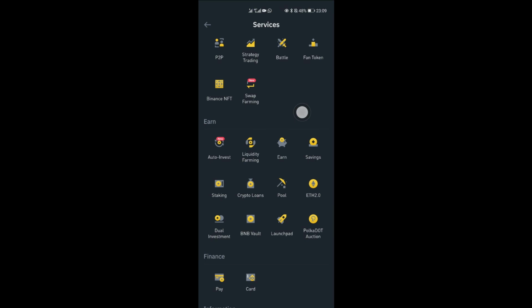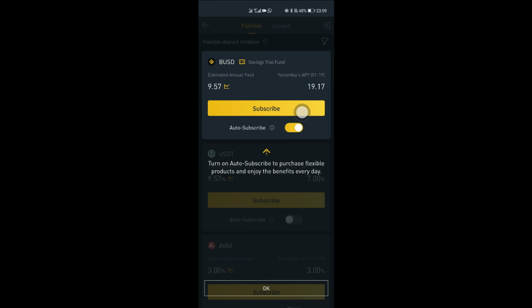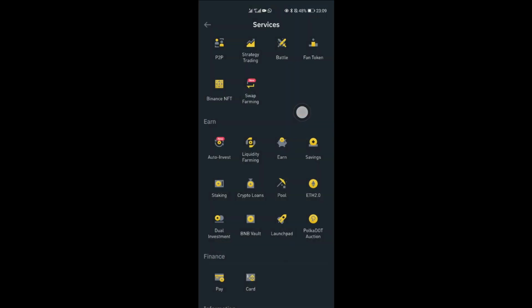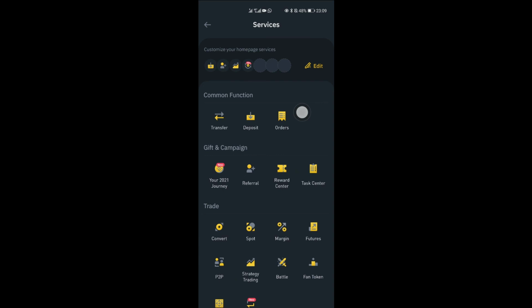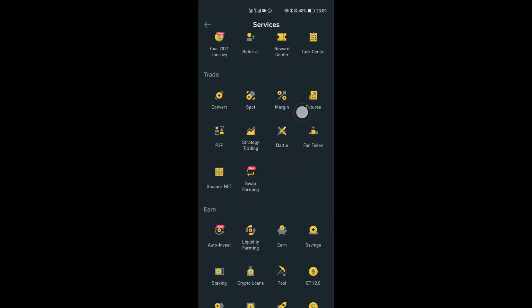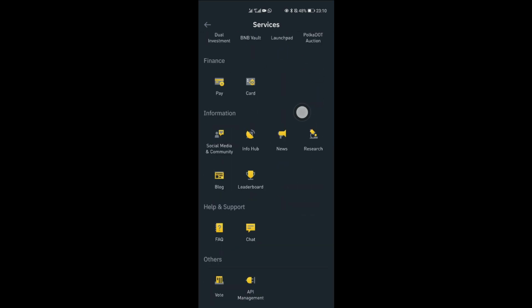Savings, I mean, you can save, you can borrow, you can lend. Personally, I have not borrowed, but obviously you can borrow to trade, and then you get to earn as well. All right, so these are the things you can do on Binance without knowing how to trade, and you still get to earn money.